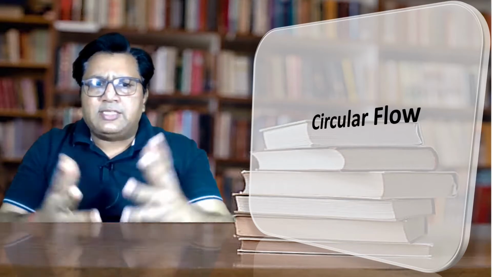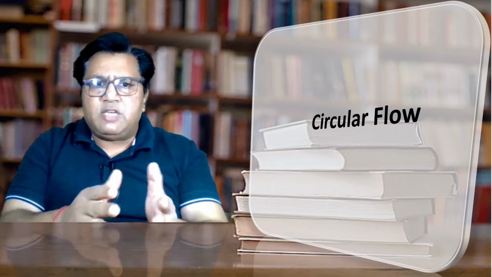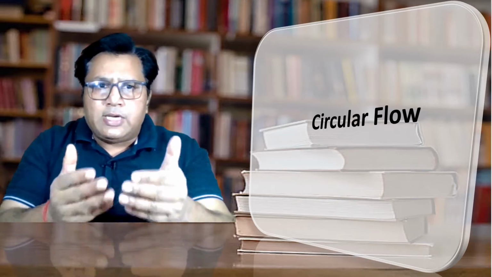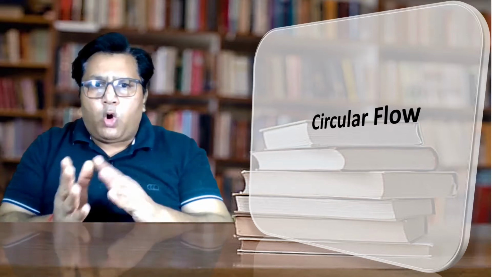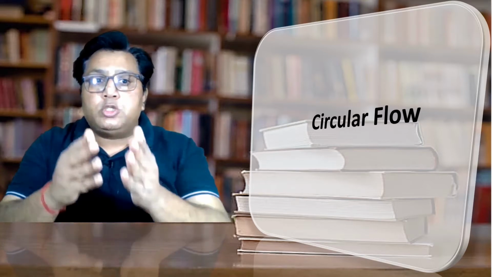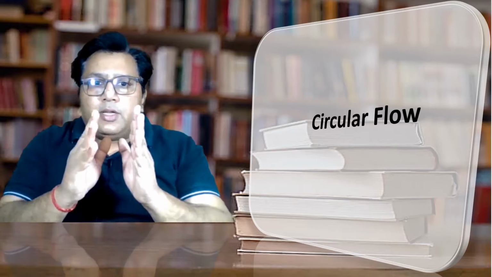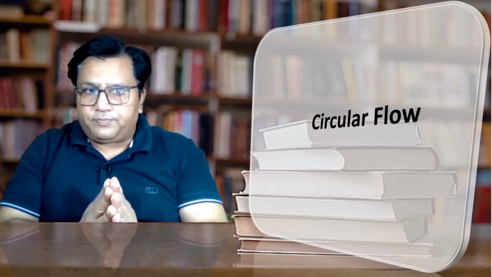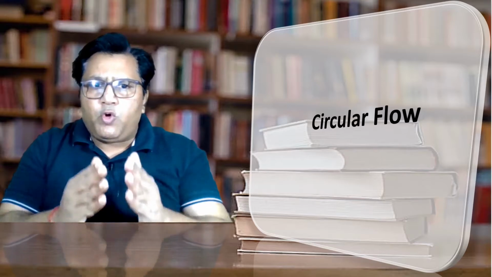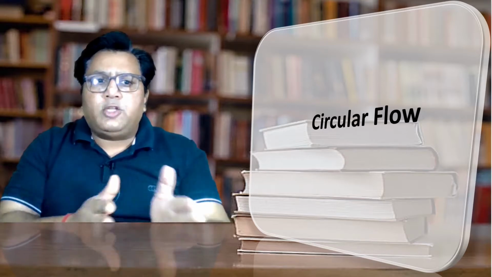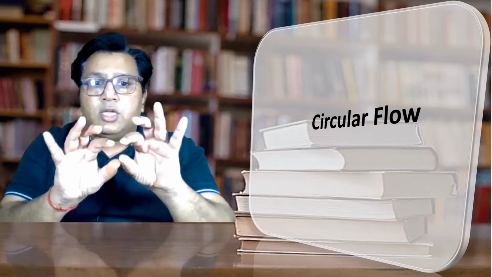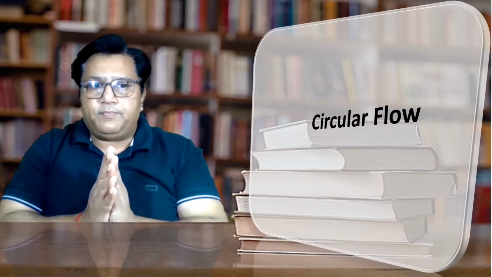Try to understand it with the example. Household receives income from the firm and the household in turn spends his income on the goods and services produced by the firm. Thus, the expenditure of the household becomes the income of the firm. Such a continuous flow of income and expenditure or the flow of goods and services among different sectors in the economy is called the circular flow of income.